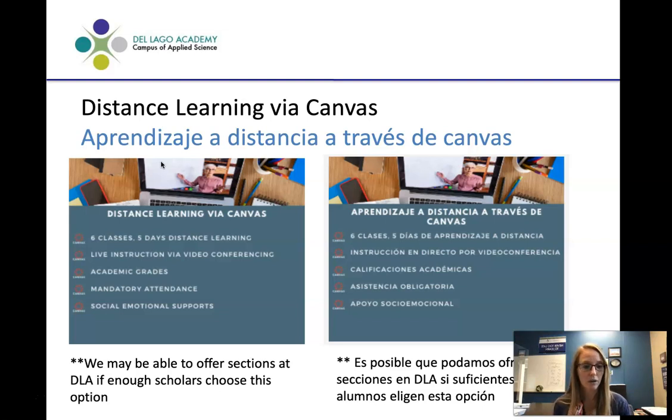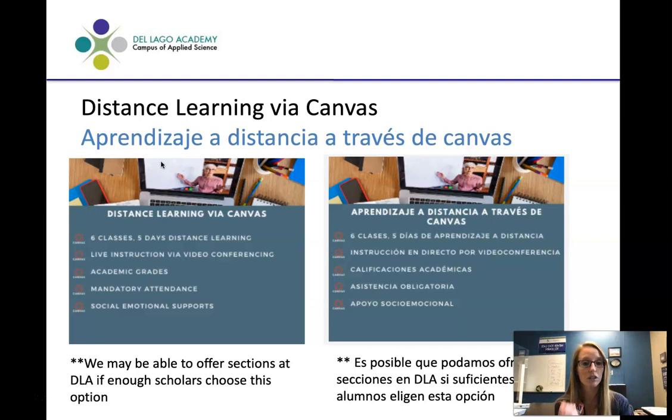If we don't have enough scholars to create sections, then the families who choose this would have to transfer to another school site. So now you're probably feeling a little confused. You're like, wait, what if I pick this? Will I know if I get to stay at Delago or not? When will I know? So what we're doing is we're going to ask a follow-up question.